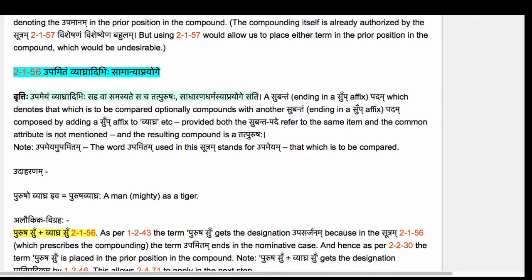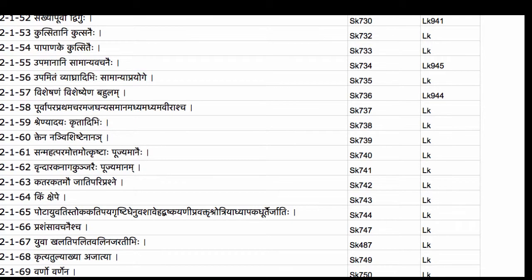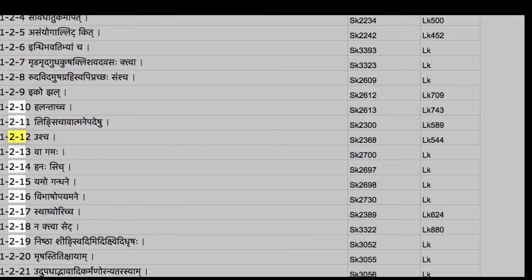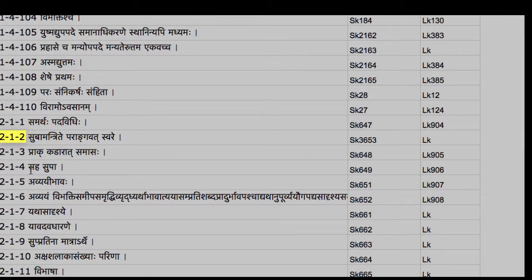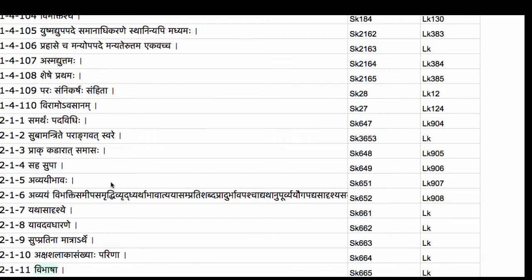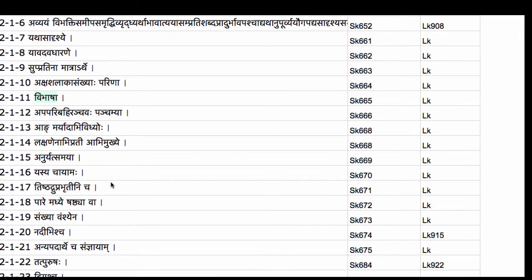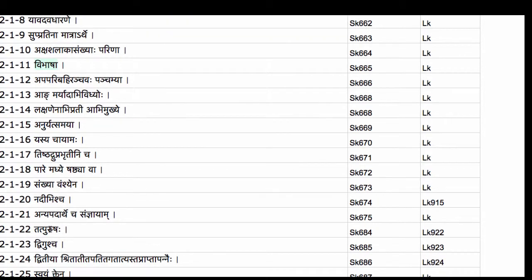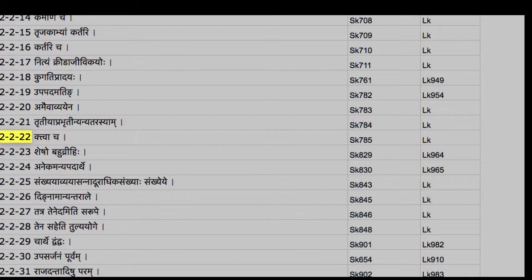The usual anuvrittis are coming down. Anuvritti of Sup coming down from 212, Sahasupa coming down from 214, the Vibhasha coming down from 2111, and of course the Adhikara of Tatpurushaha, which runs from 2122 down to 2222. So all those put together give us this vritti.